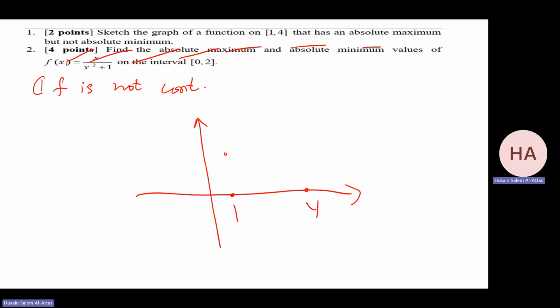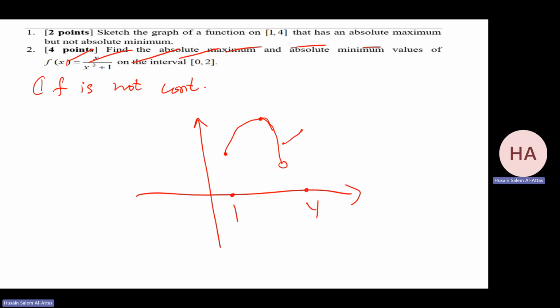So take a point here. Let it go up until something and go down. Then this one make it open. Or I can do it like this, because I want it to be open here. And then make the function start from there.